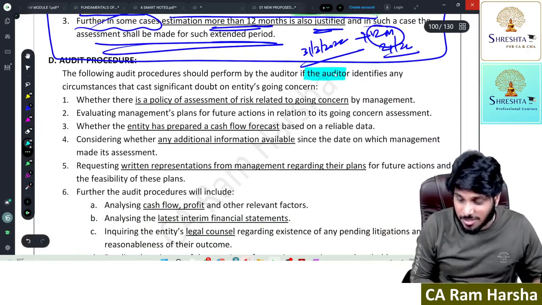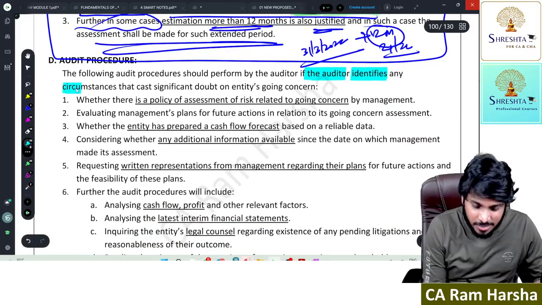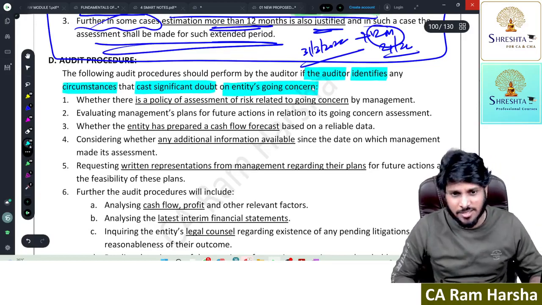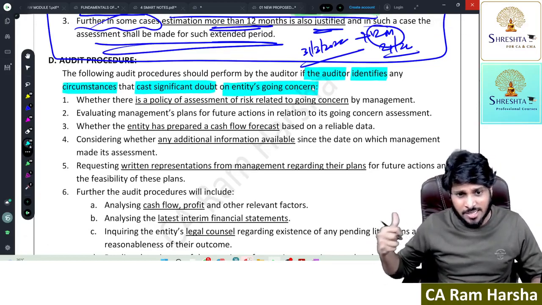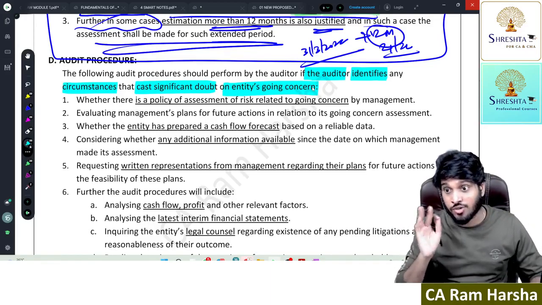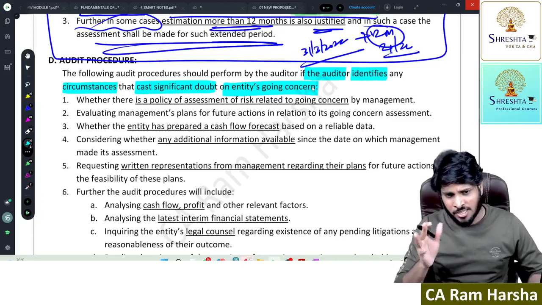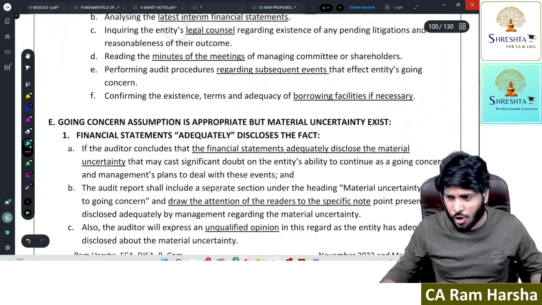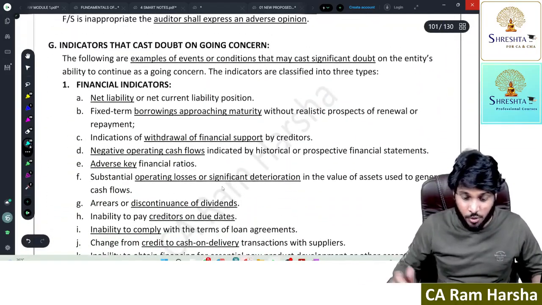I am the auditor, sir. The auditor identified circumstances that cast significant doubt on the entity's going concern. Company going concern ability, no sir. I found some situation, sir. I found some factor, some circumstance, some condition, some event. So I found some events or circumstances or conditions that affect going concern. Sir, what do you mean by event or condition that affect going concern?